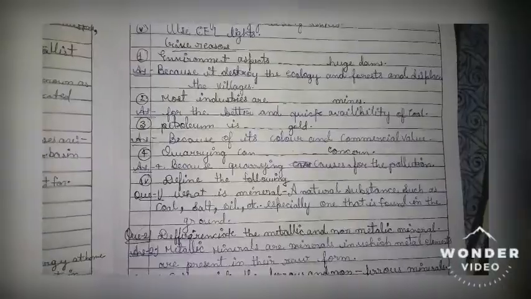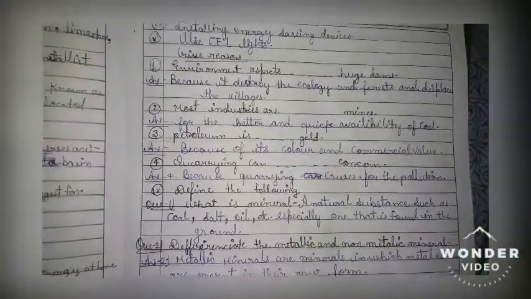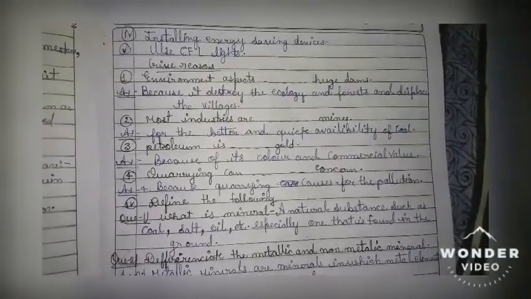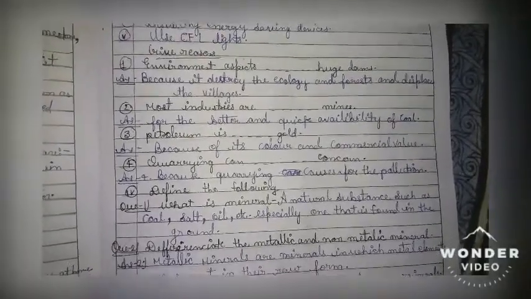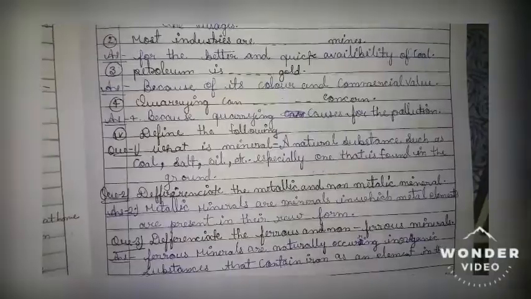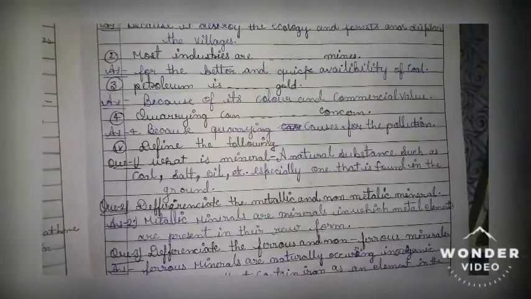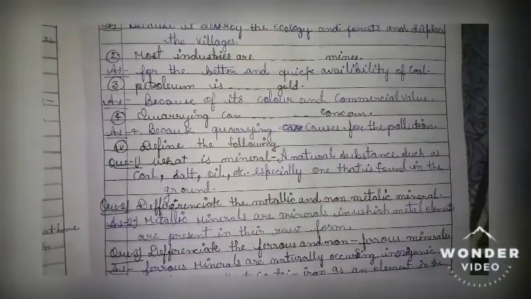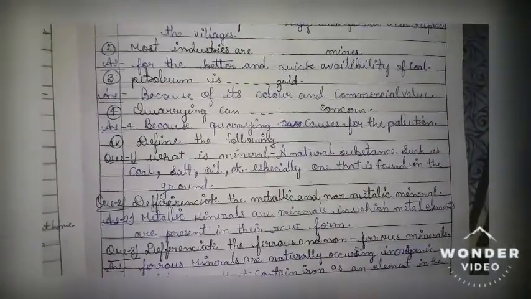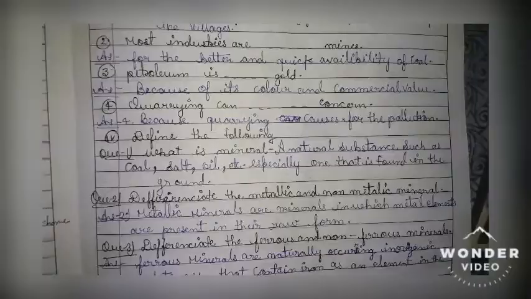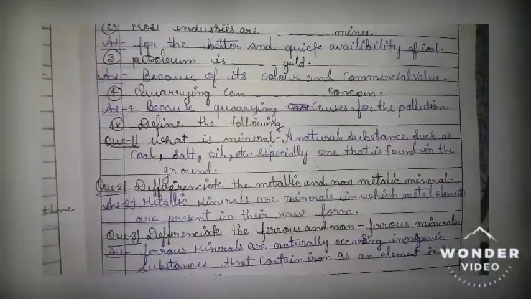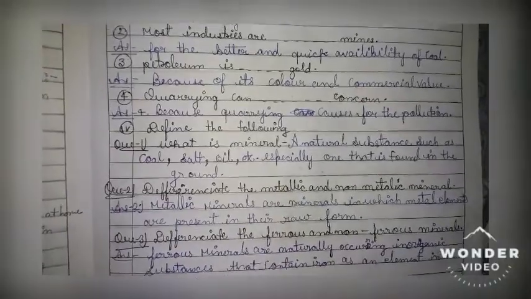Give reasons. One, environmental aspects: hydro dams are opposed because they destroy the ecology and forest and displace the villages. Two, most industries are near the coal mines for the better and quick availability of coal. Third, petroleum is called black gold because of its color and commercial value.